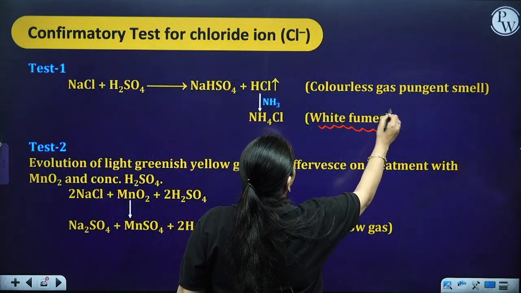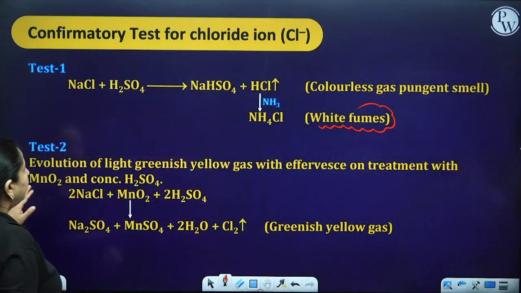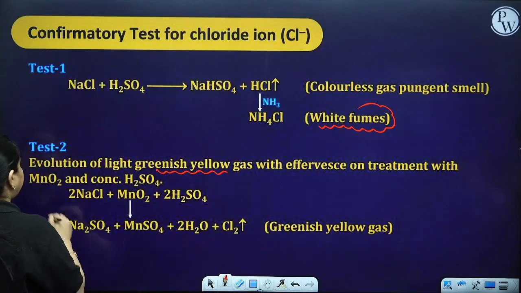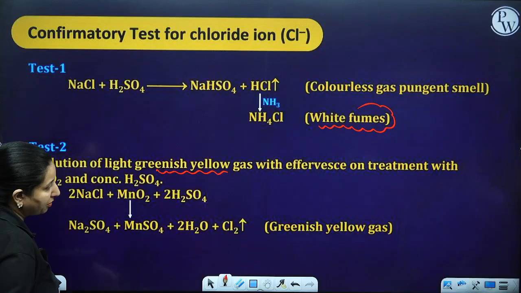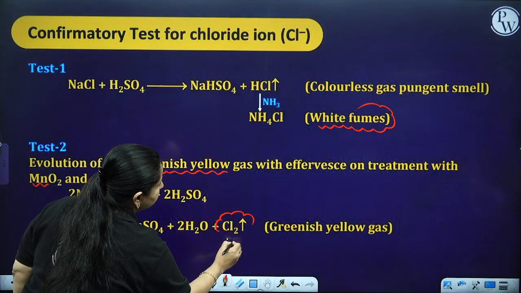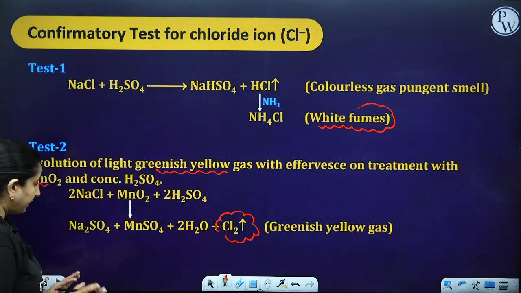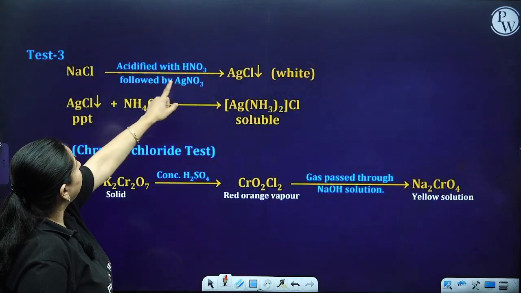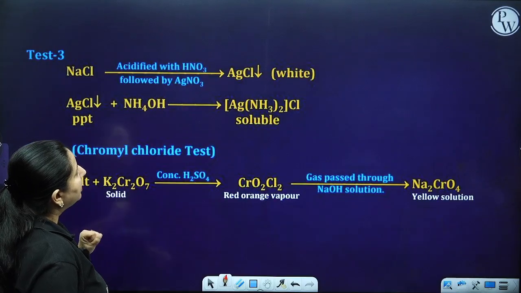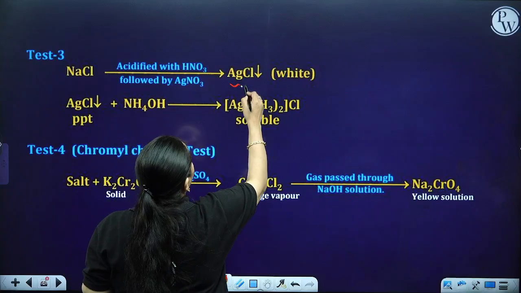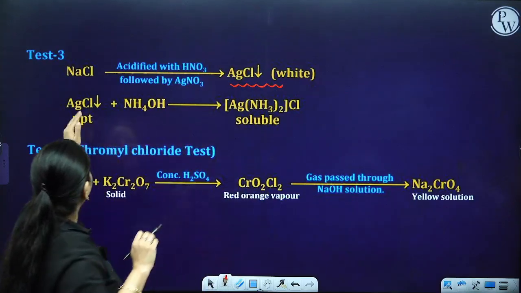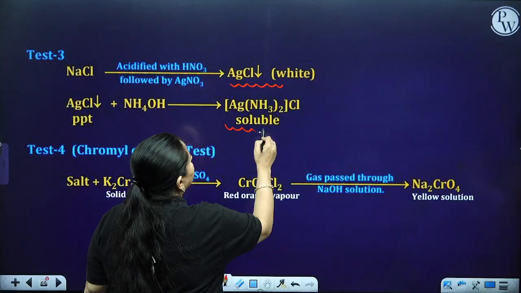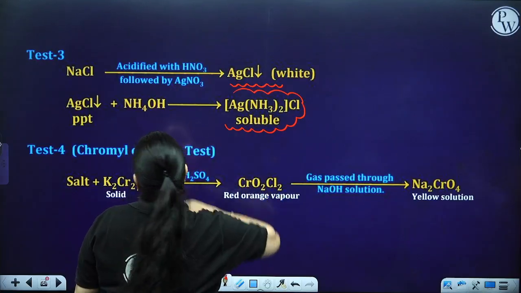Test 2. Evolution of a light greenish yellow gas with effervescence on treatment with MnO2 and concentrated H2SO4. It means your chlorine is present. Basically, the complete practicals are interrelated. Test 3. NaCl acidified with HNO3 followed by AgNO3. You get AgCl precipitate, which is white in color. AgCl precipitate with NH4OH gives a soluble complex of silver.